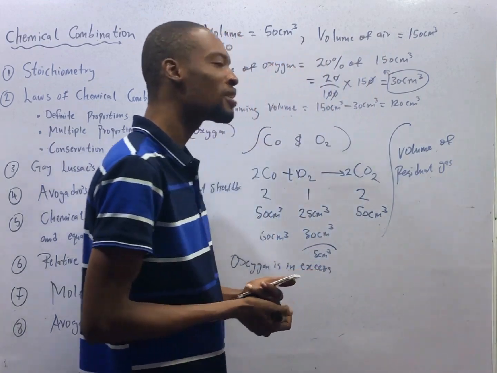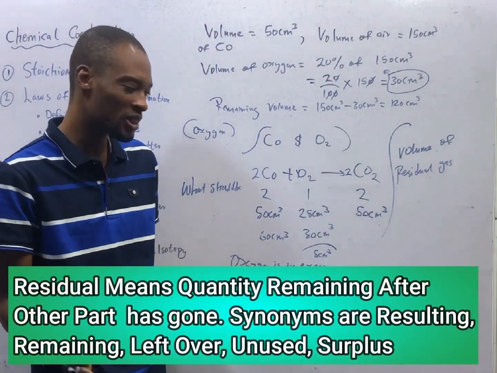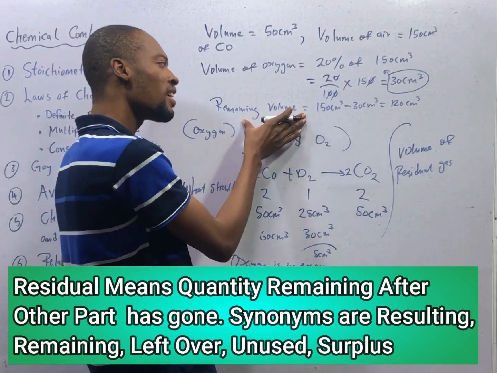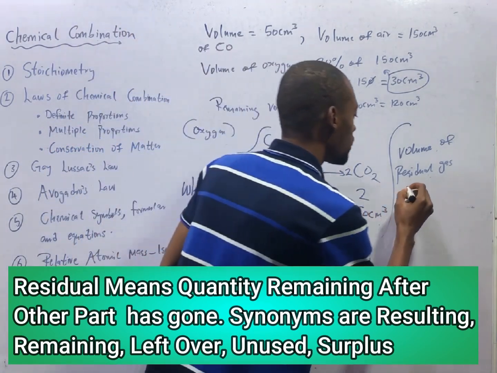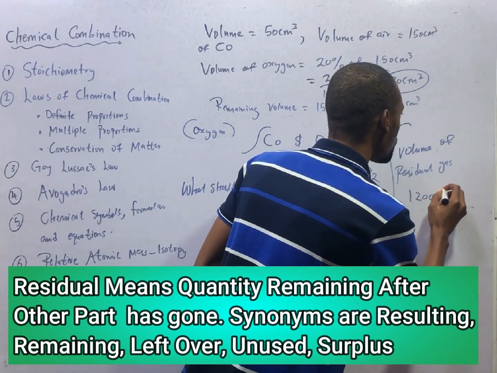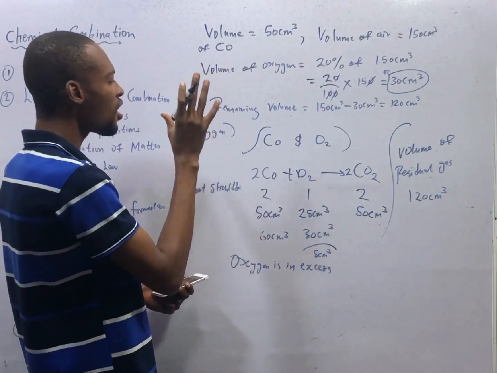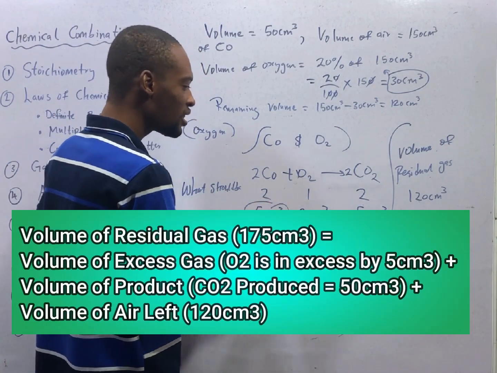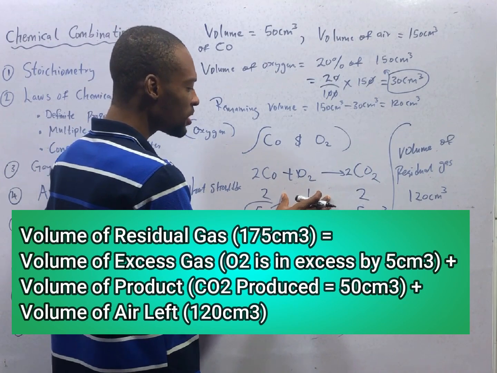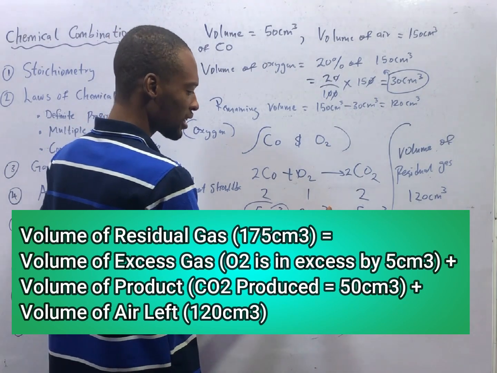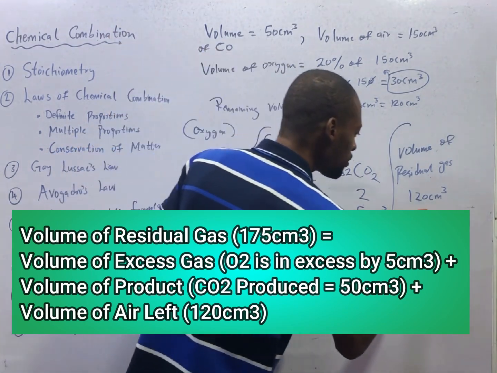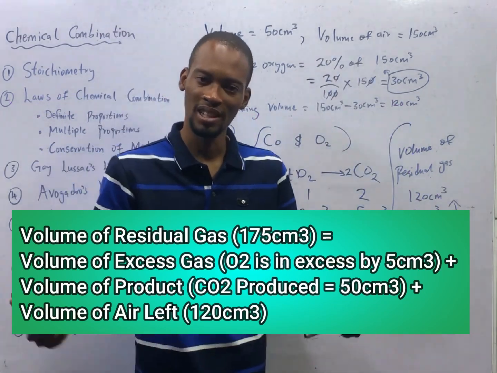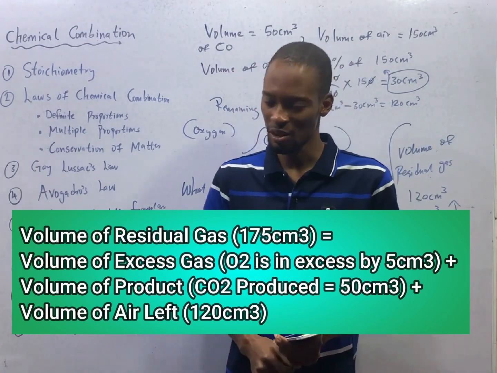If they ask you the volume of residual gas, or what is remaining in the container, what is remaining is the remaining air, the volume of air which did not react. That is 120 cm cube. Then all the carbon monoxide reacted, nothing remaining. Out of the 30 cm cube of oxygen, only 25 cm cube reacted, meaning 5 cm cube did not react. 5 cm cube.